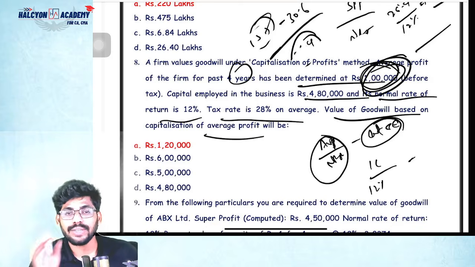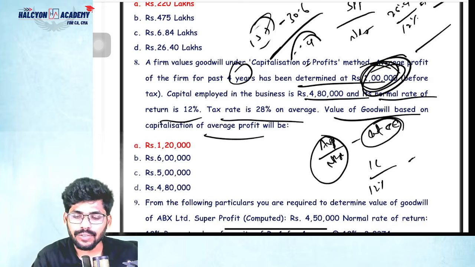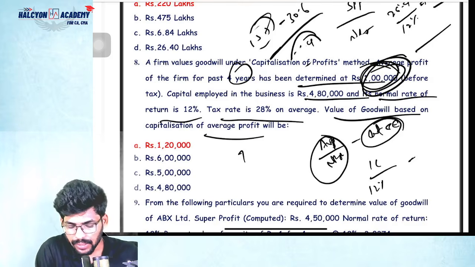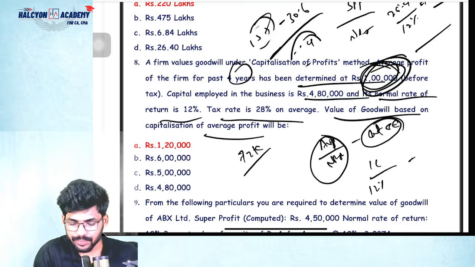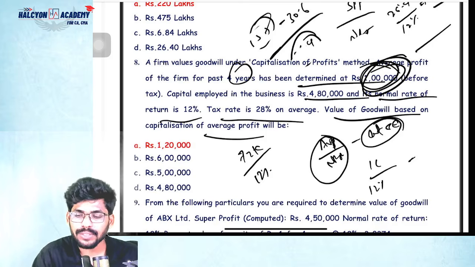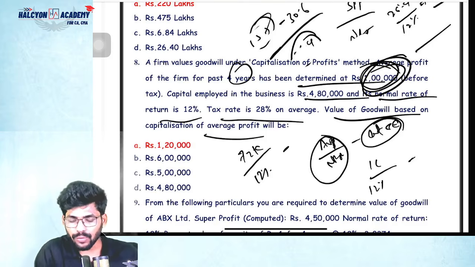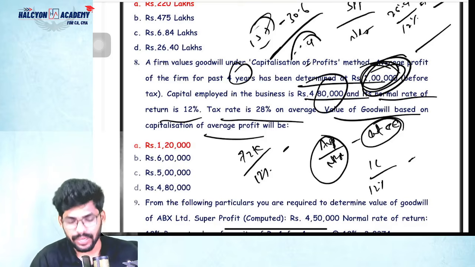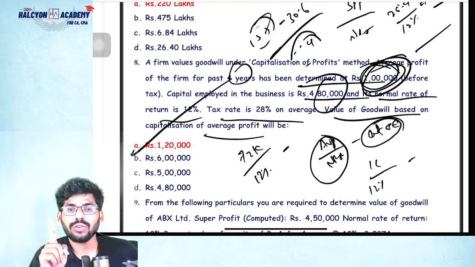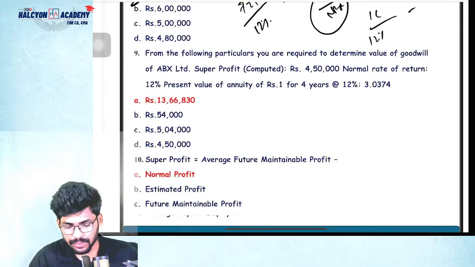First of all, please reduce the tax percentage. So 1 lakh minus 28% is 72,000, correct? 72,000 divided by NRR 12% is 6 lakhs. 6 lakhs minus 4 lakh 80 is 1 lakh 20,000. That's it. So please don't forget, after tax only, not before tax.